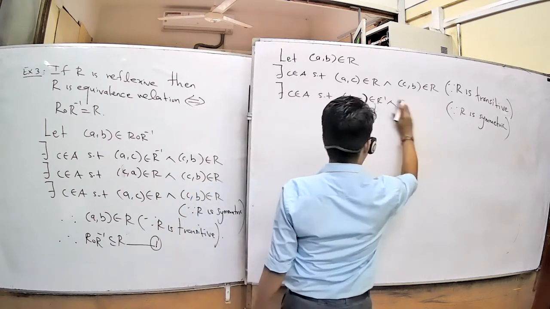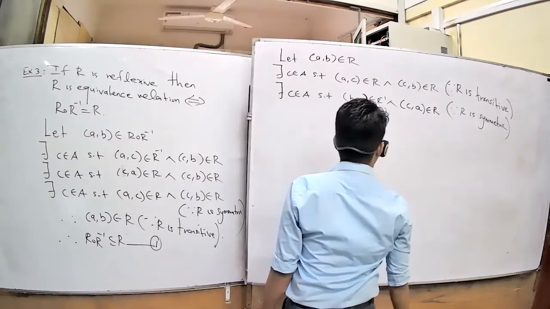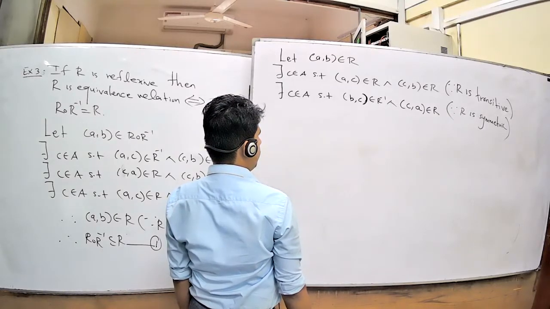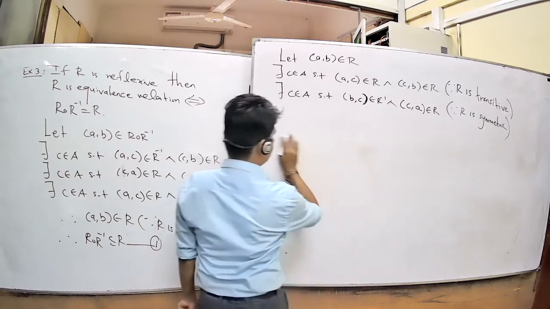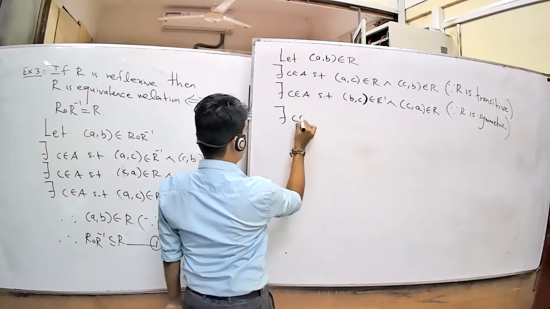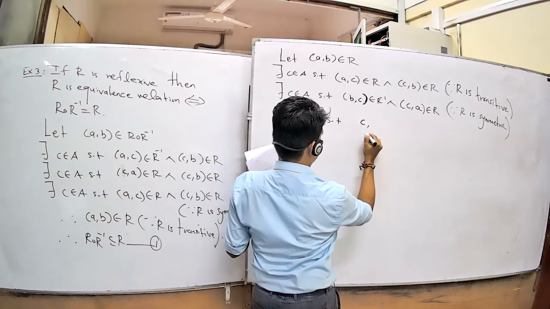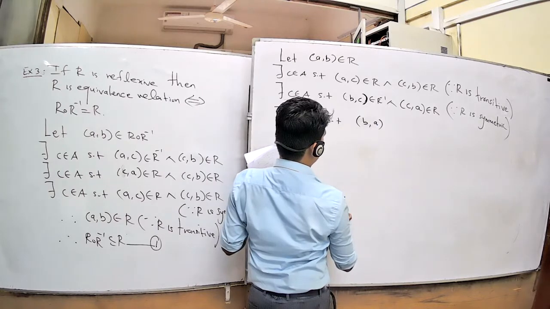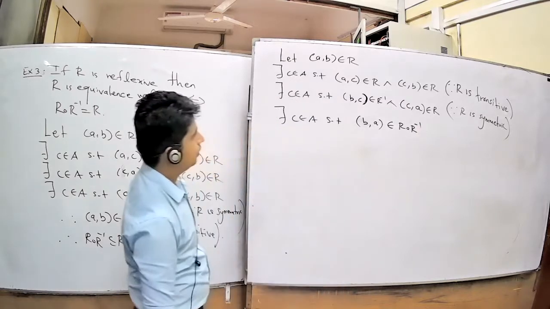Now here you take, for this symmetric, (C, A) belongs to R. Then you can write C belongs to A such that (B, A) belongs to R composition R inverse.